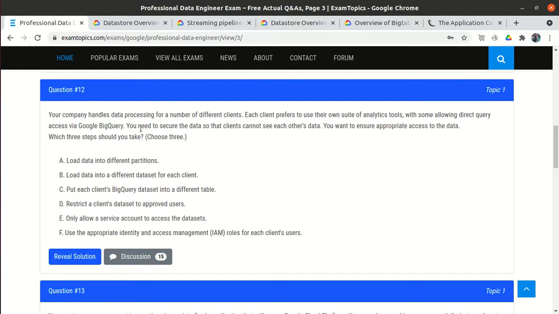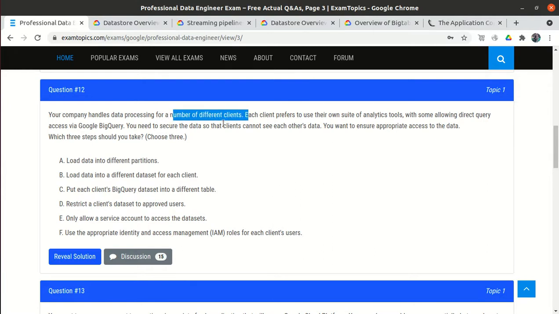So we need to design a system. We need to make sure how we will secure the client data, so that one client can't access the other client's data.